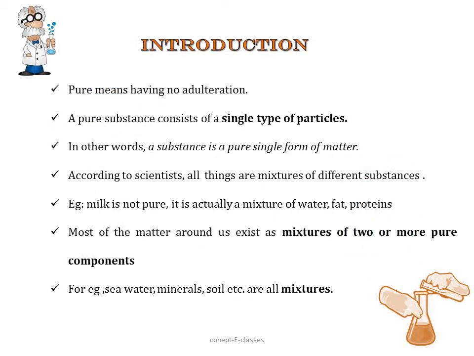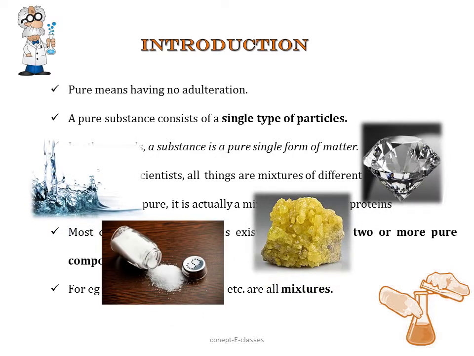You might have noticed the term pure in many of the substances that we buy from a supermarket. Say for example, pure ghee, pure milk, pure oil. So what does this term pure mean? According to a common person, the term pure means having no adulteration. No adulteration means no impurities. Some examples of pure substances are pure water, salt, sulfur, diamond. So all these are pure substances. They have no impurities in them.